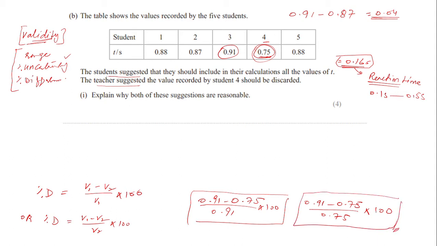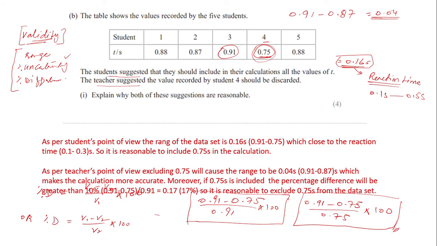And this is some kind of normal thing, that if percentage difference is greater than 10%, then we say that there is something wrong in our data. So there must be some anomalous result in the data set. So that's how you can check the numbers, and you can write the explanation in your own wording. So let me just erase so you can read.